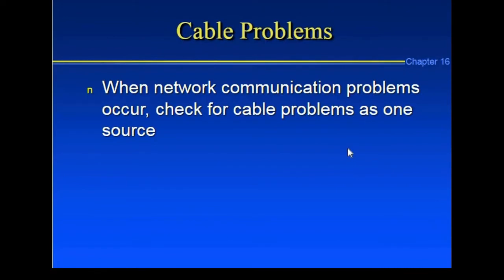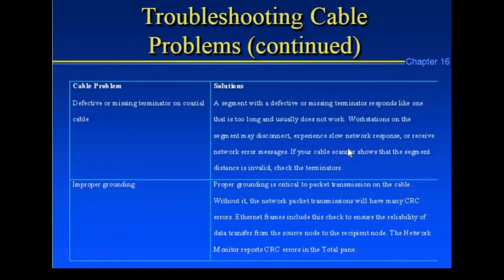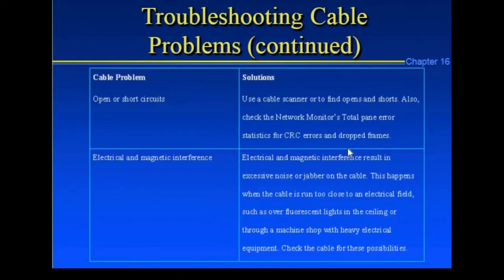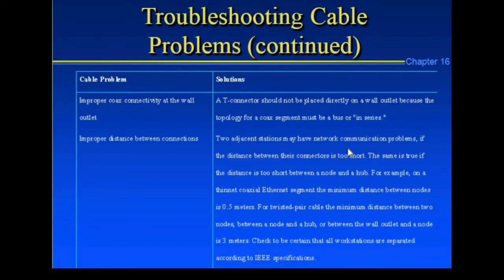When network communication problems occur, check the cable problems clearly. In troubleshooting cable problems, any cable connectivity problems may occur, and you resolve these problems step by step. Check these cable connections, then try to find software problems on the computer, such as software connectivity or installation of any plugin.